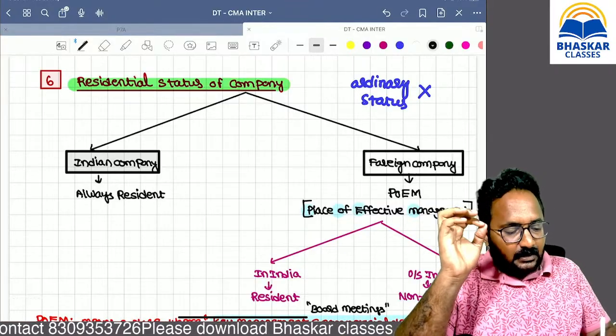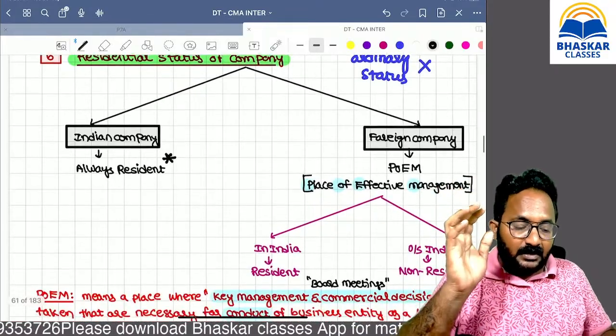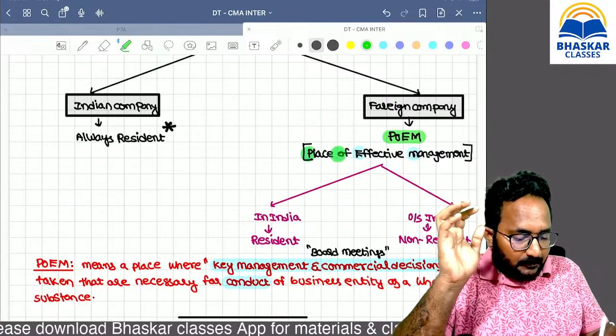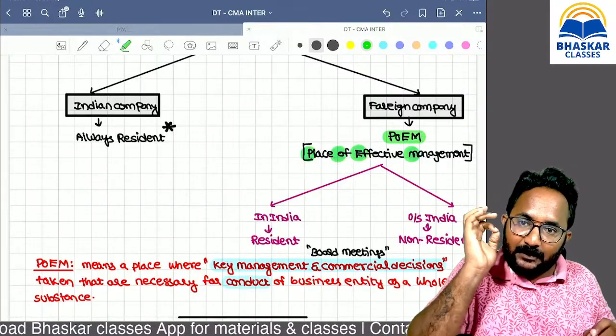If it is an Indian company, it is always resident. If it is a foreign company, we have to find out the place of effective management. In short, we can call it POEM.